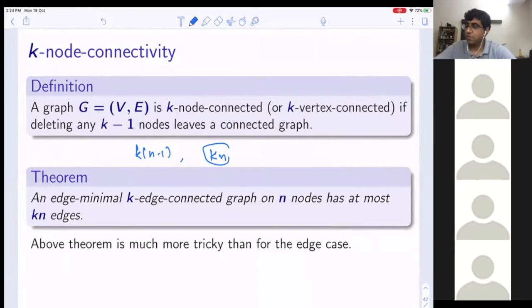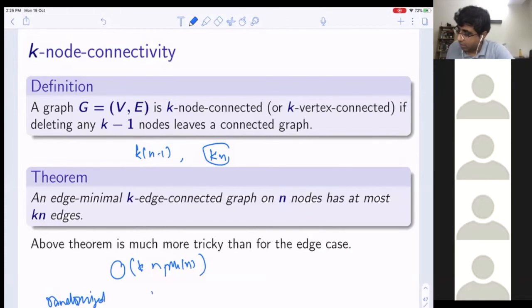But this theorem is much more tricky than the edge case, and I am not aware of any implementation of it which takes order kn polylog bits, even in edge streaming. But if I have time, I will tell another algorithm which is randomized, and it maintains k-node connectivity, or k-vertex connectivity, in order kn polylog space.